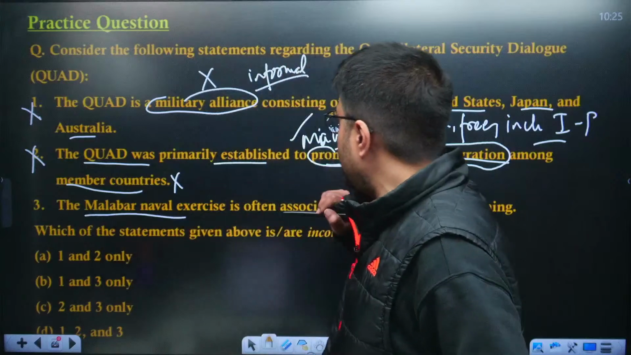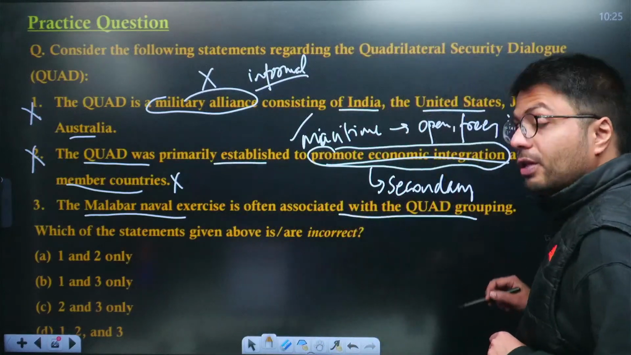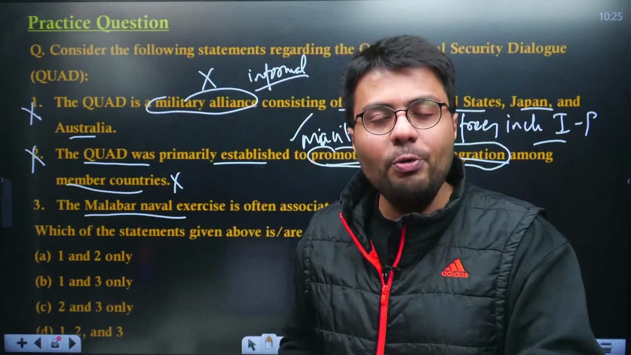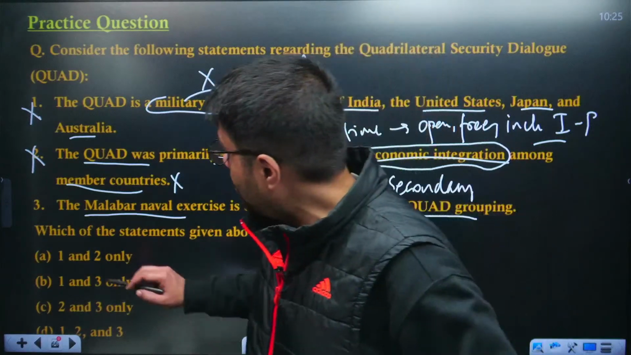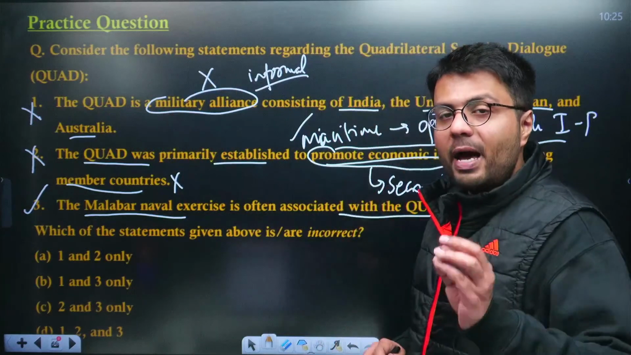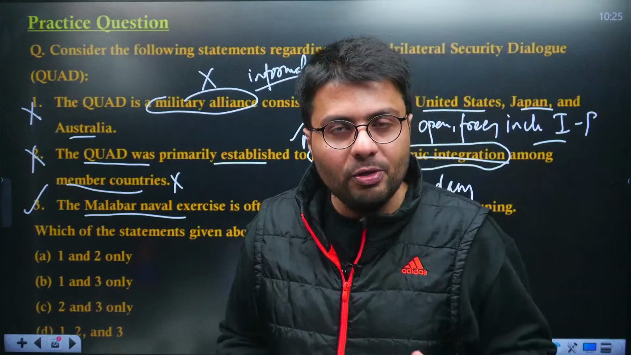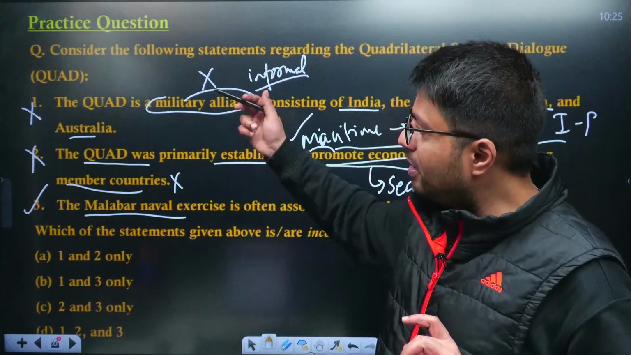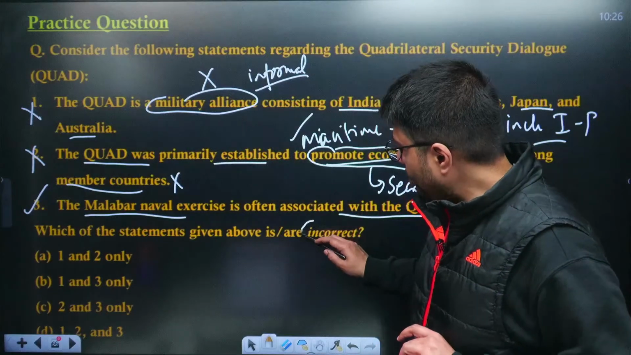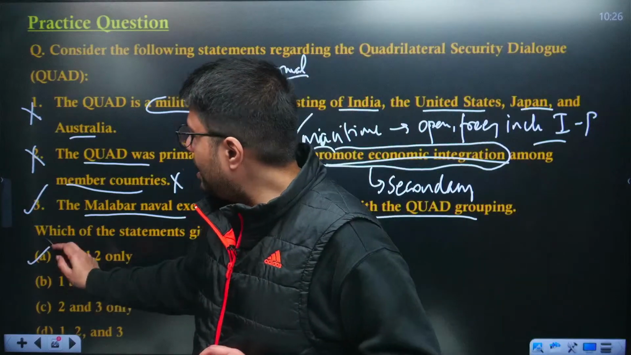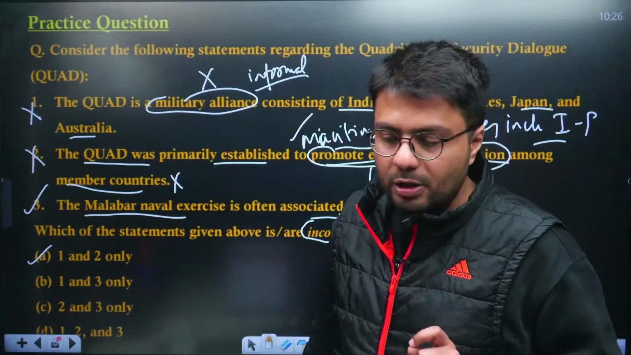Now, the Malabar naval exercise is often associated with Quad groupings, you understand. Like Quad, Malabar also includes US, Australia, Japan and India. That is why the Malabar exercise is often used as a reason why collaboration between the armies or the security forces of these countries will increase. So, only the third is correct, first and second are incorrect, and we have to identify the incorrect statements. Therefore, option A, 1 and 2 are incorrect, is the right answer to this practice question.